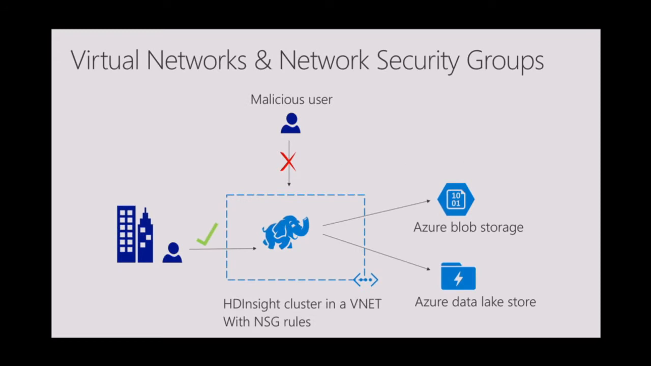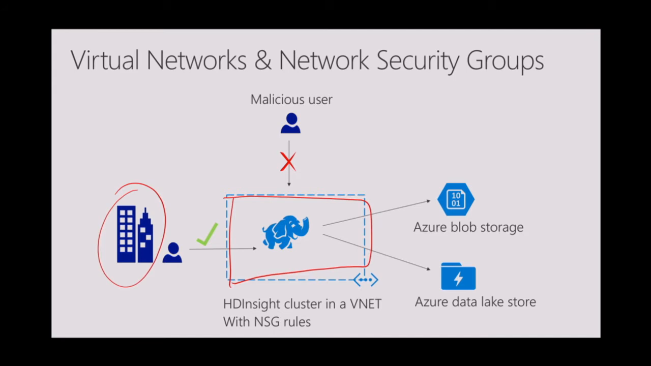On Azure, you achieve it using virtual networks and network security groups. Let's imagine there is a customer, Contoso, who has their enterprise network over here, and they own the HD Insight cluster. They can create the HD Insight cluster within a virtual network, and they can create some network security groups or boundaries or firewall rules. The network security groups are built in such a way that only requests coming from the enterprise network will be allowed to access the HD Insight cluster, and no other request will be allowed to access.